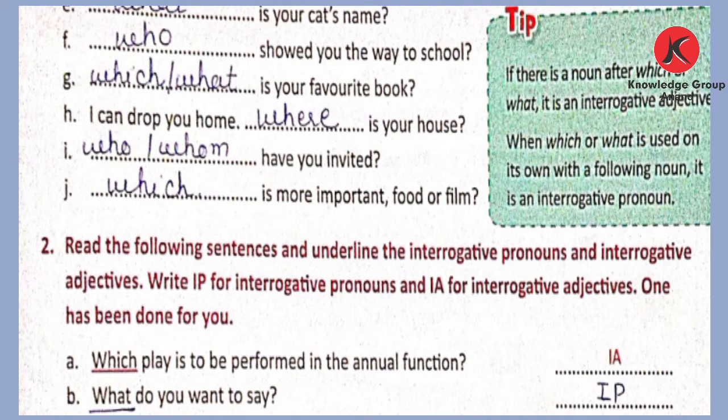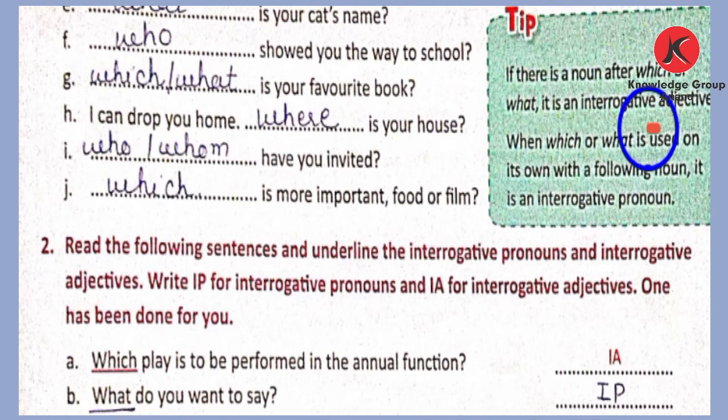See now, in the first sentence, play is a noun and which is an interrogative adjective. So it qualifies a noun, play. So it is written here, it is IA, means it is an interrogative adjective. So when these words qualify a noun, they act as an interrogative adjective.